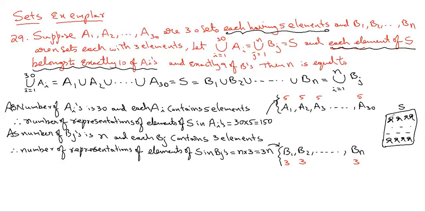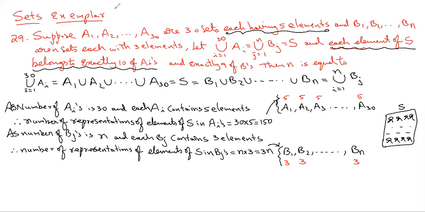Now, so that means 150 is equal to 3n? No, no, no. How can the number of cultural certificates be equal to the number of sports certificates? How is it possible? Sorry, nowhere do they mention that the number of participations in the Ai's is the same as the number of participations in the Bj's. They didn't mention that, right?